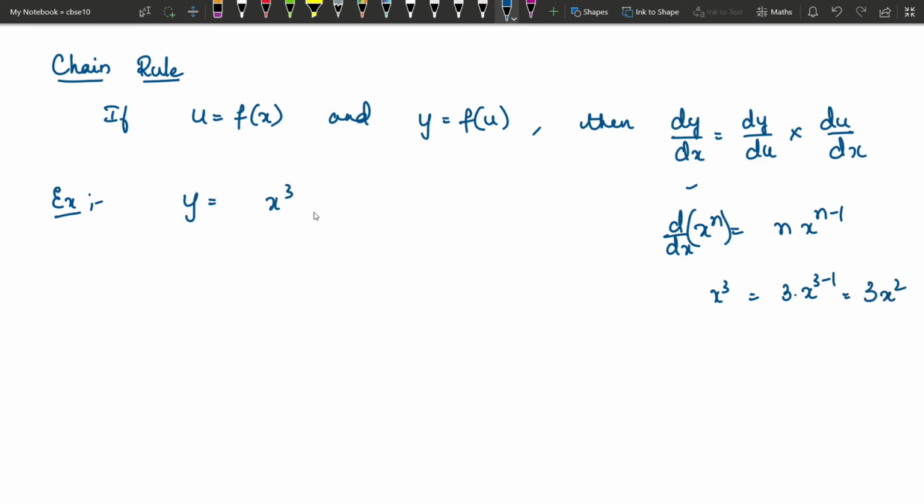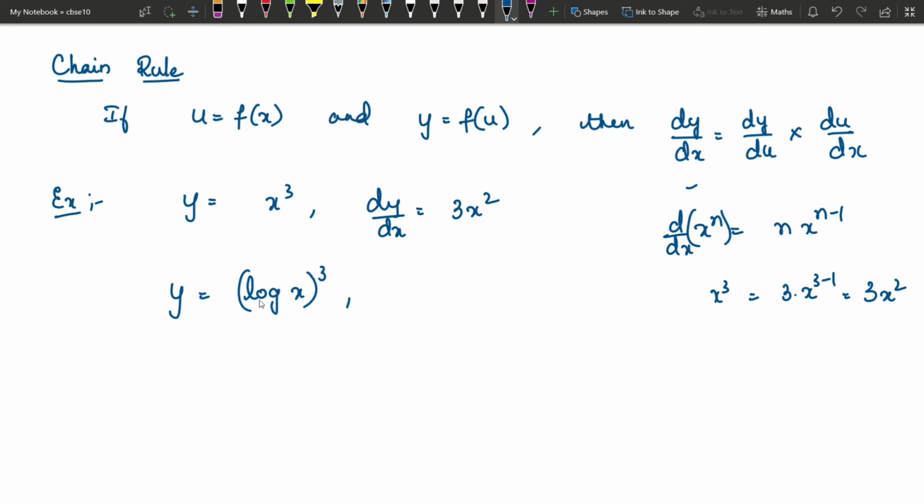This is 3x square. Suppose instead of x cube, you had log x whole cube. That is, you have a cube function on a logarithmic function.